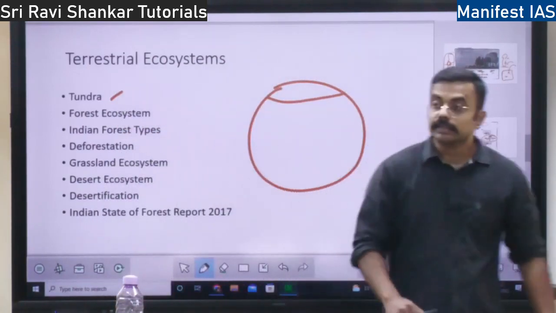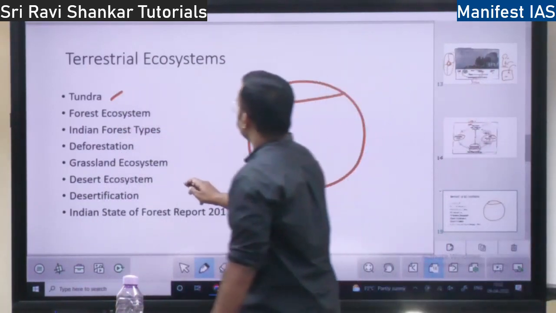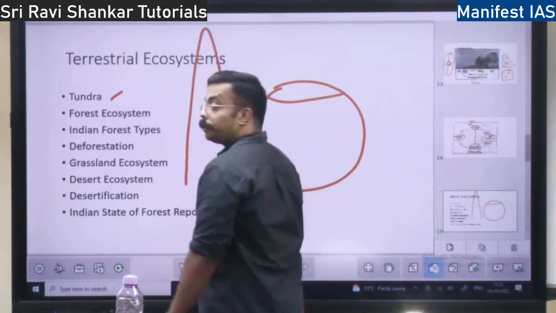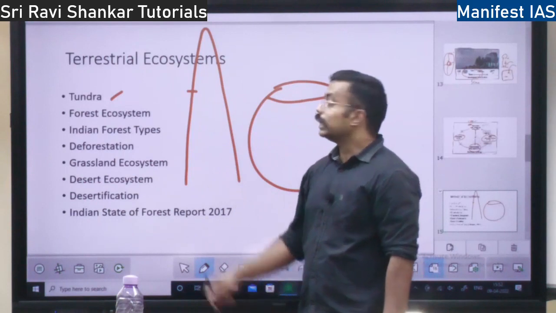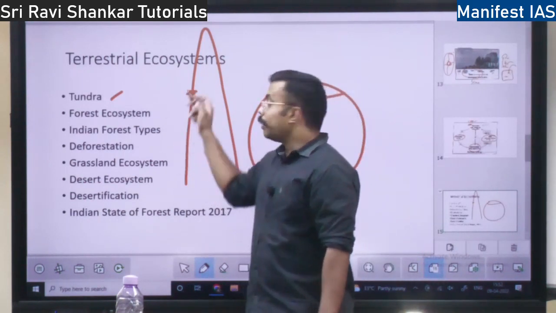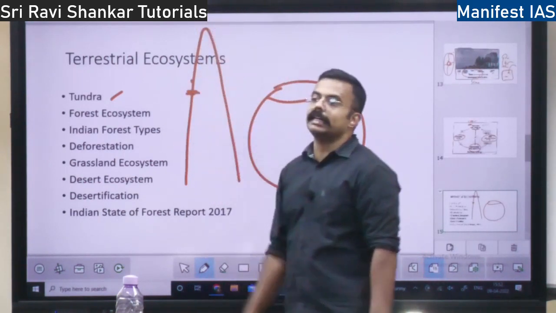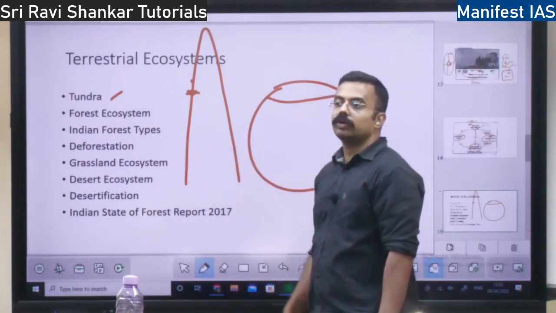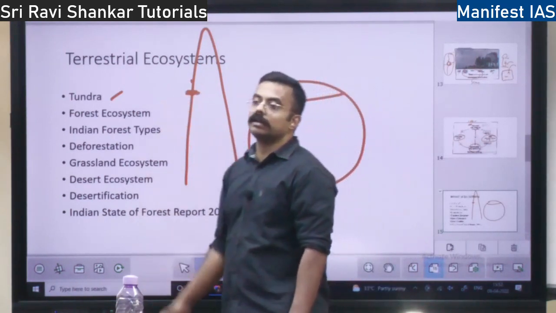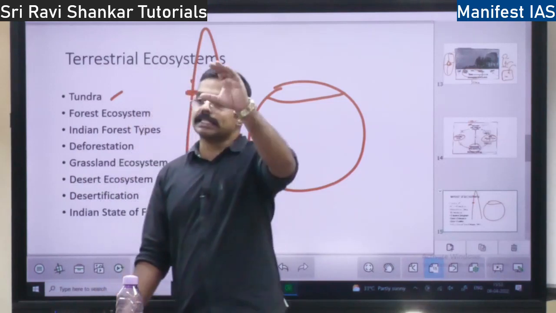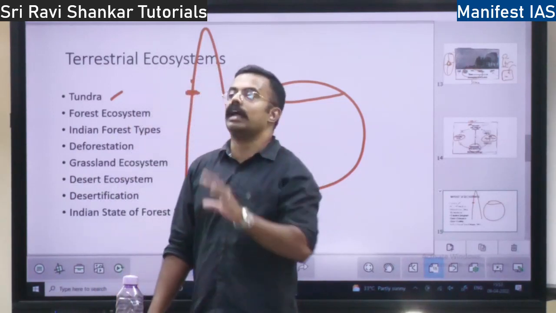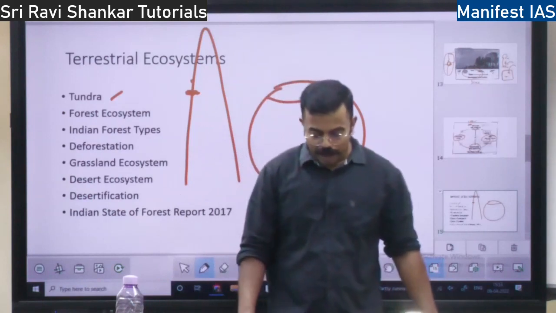If you take a mountain, up to what height will you find trees? That is the tree line. Above that line you won't find any trees. There will be only snow. So below the polar ice cap and above the tree line, whatever is there, it is the Arctic tundra.